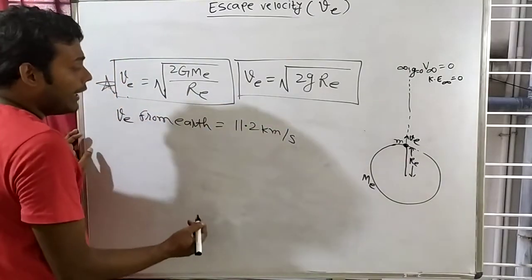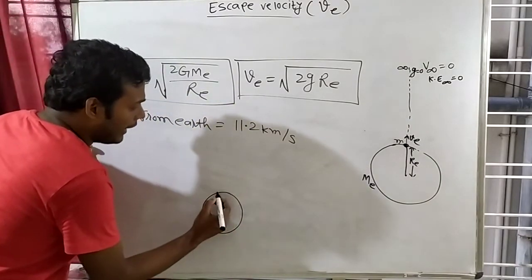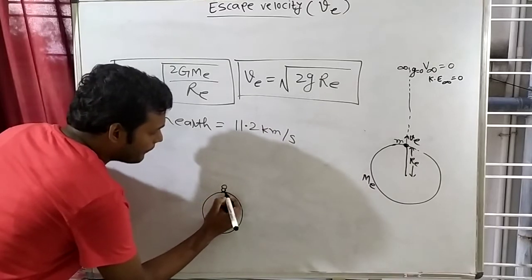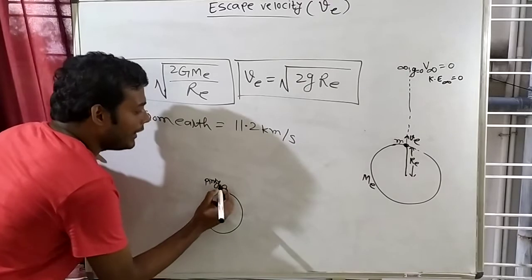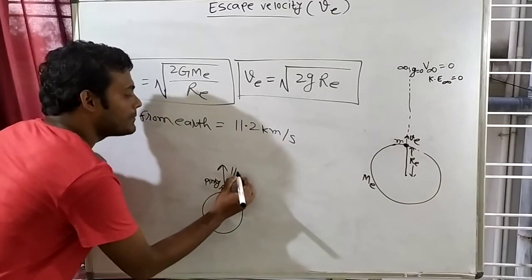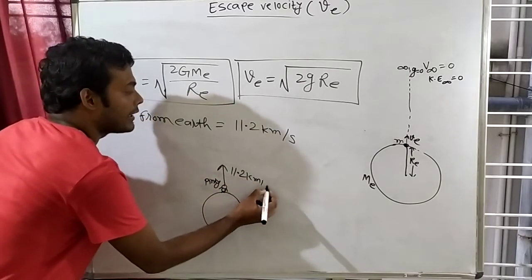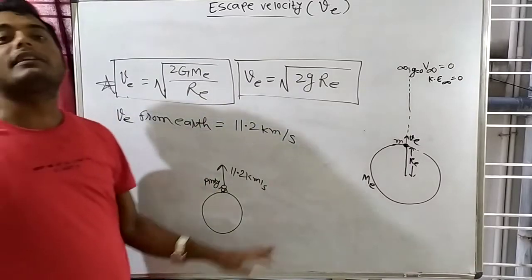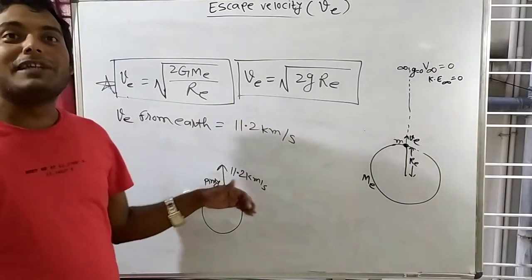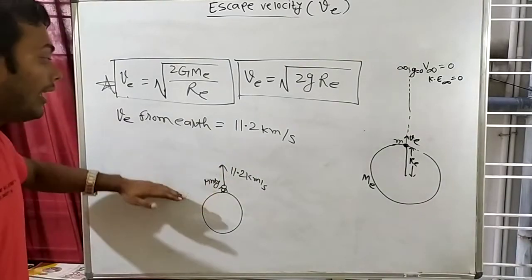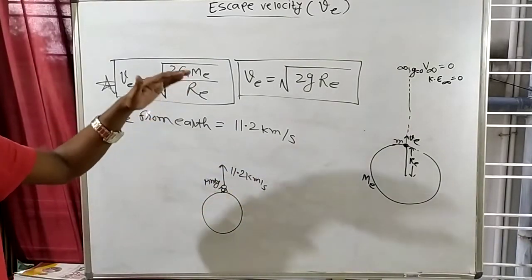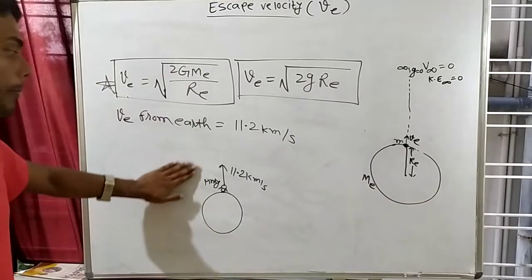What does it mean? Suppose this is Earth, and here is, let's say, someone whose name is Pinky, and if I throw Pinky with a speed of 11.2 km per second, then Pinky will never return back to Earth. She will fly above the Earth's surface. That means she will escape the gravitational field of Earth.